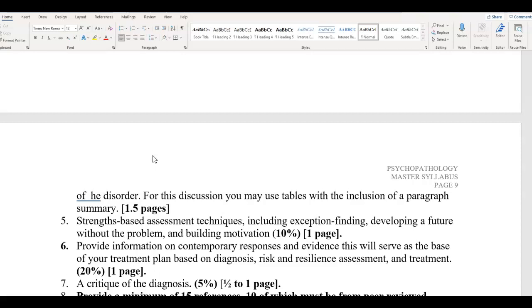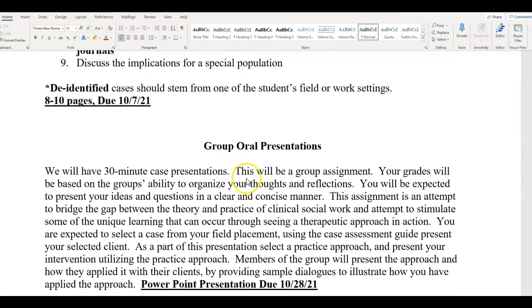So again, it's important that once you create your headings based on the assignment instructions to make sure you're meeting the expectations of the assignment, also make sure your headings are reflective of the rubric as well, so that you get all the points and you cover all the necessary sections that you need to cover for your paper.